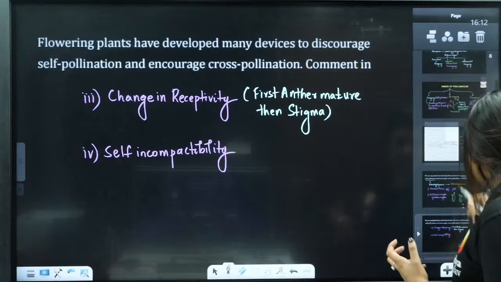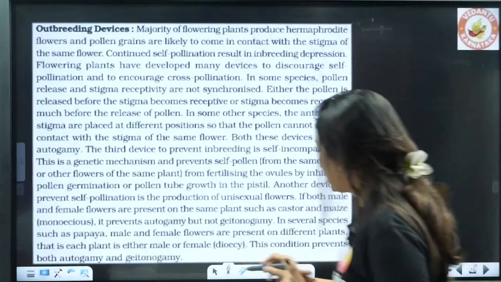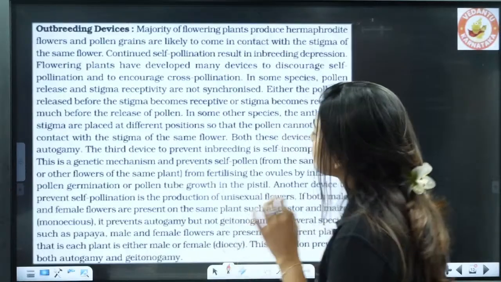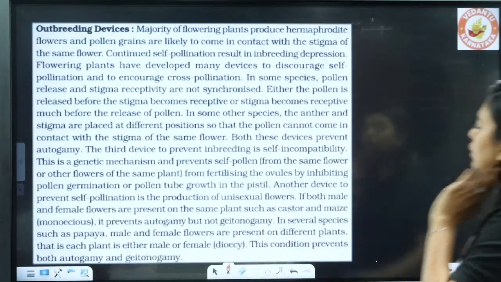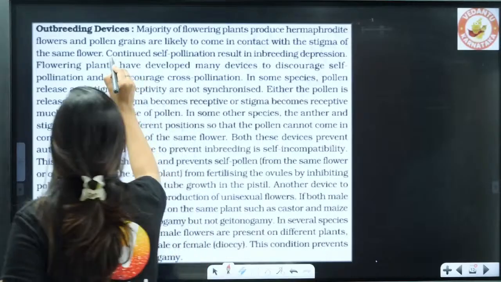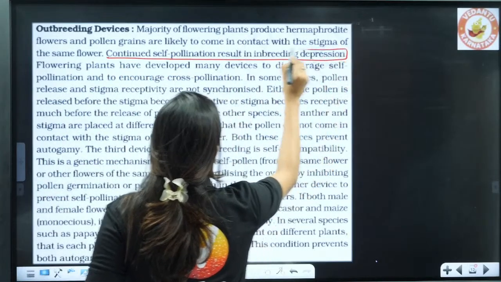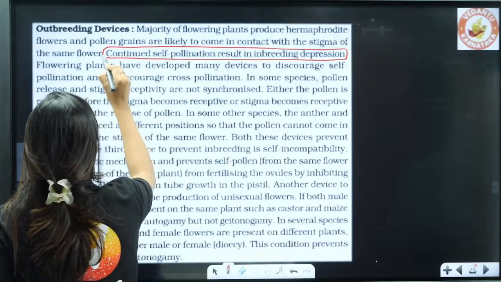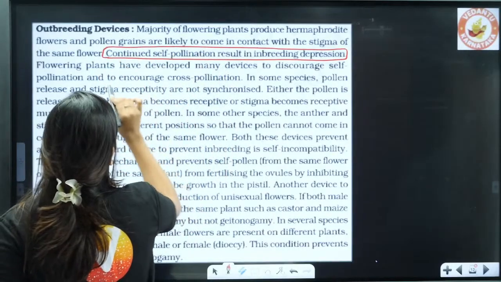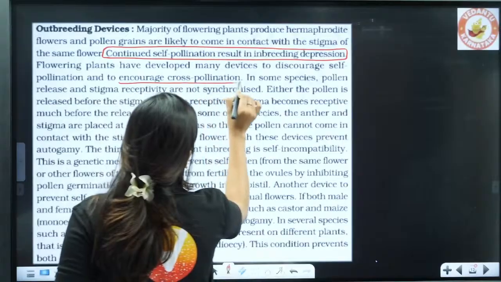So NCERT is given here, so let's go through that as well. Continued self pollination results in inbreeding depression. To avoid inbreeding depression, there is a need to encourage cross pollination.